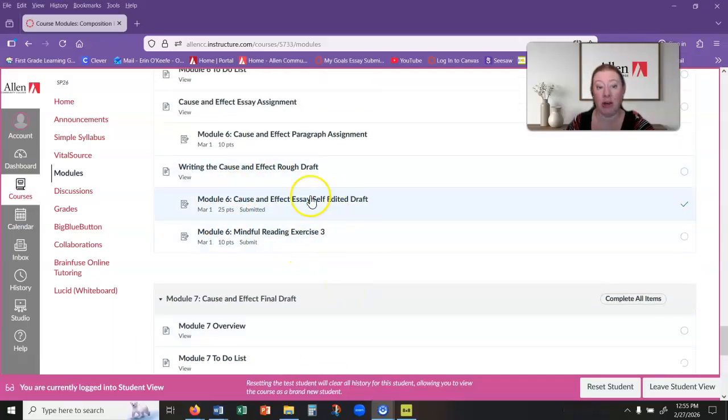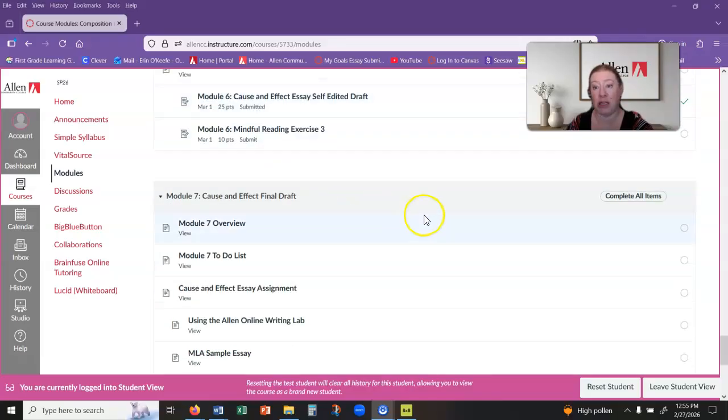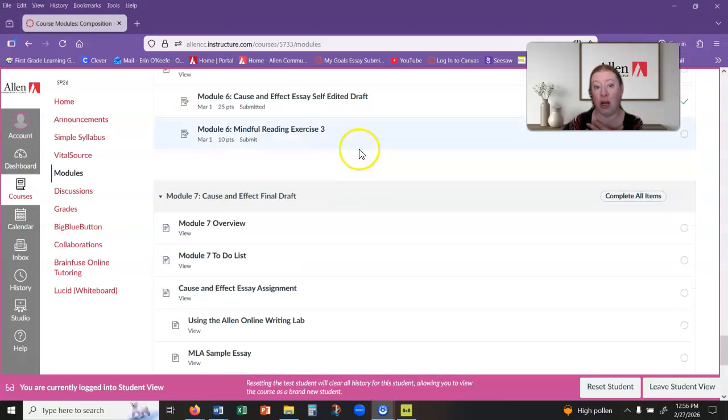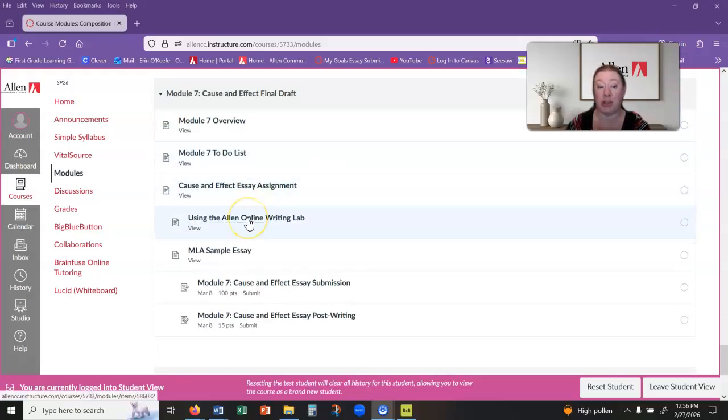If you remember back in Module 6, you turned in a draft of your cause and effect that you self-edited. Now you're going to take that draft, look back through for my instructor comments, and think about different ways that you can revise and improve your essay. You also have the option to use the online writing lab, through the BrainFuse online tutoring button. You click on that and then you'll submit your essay.